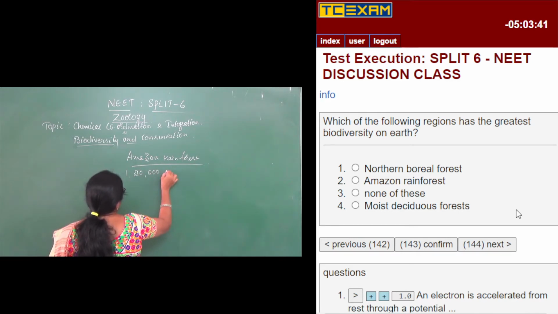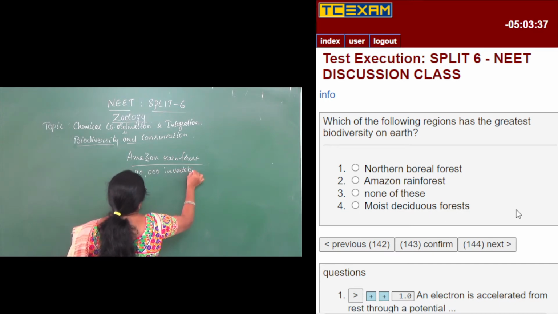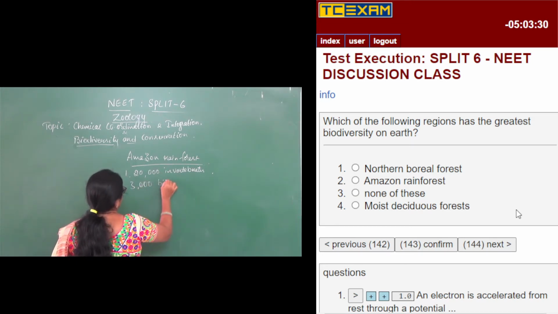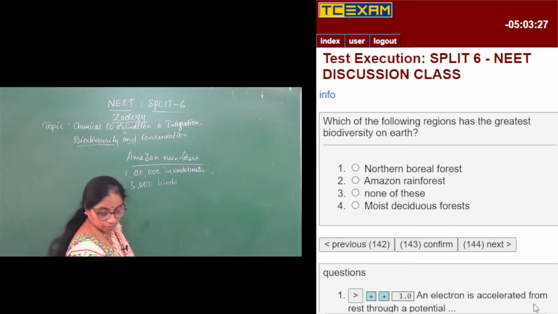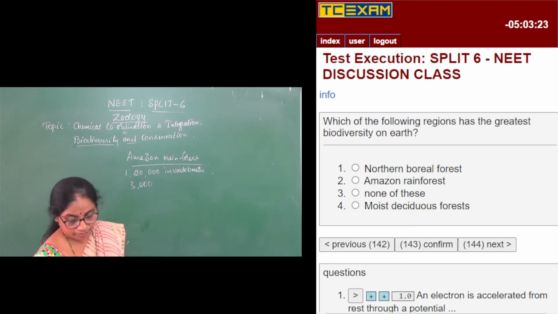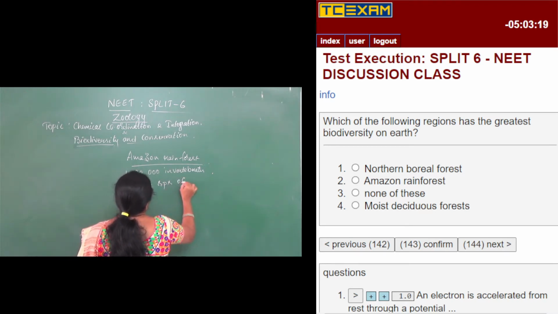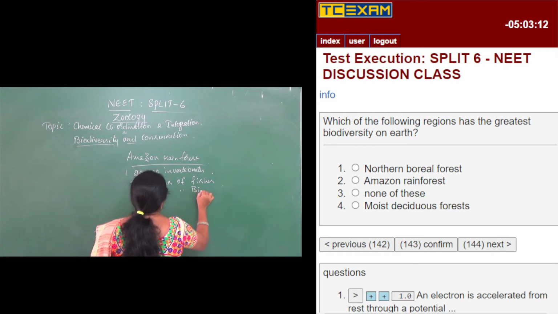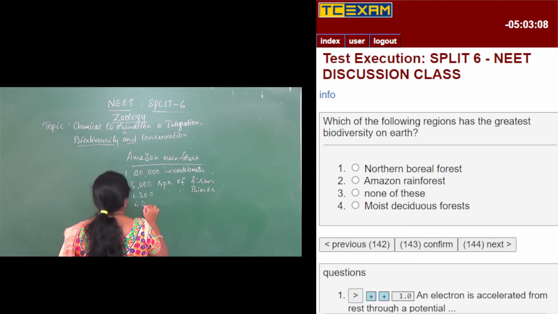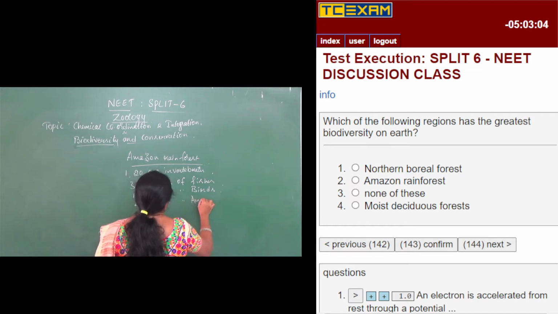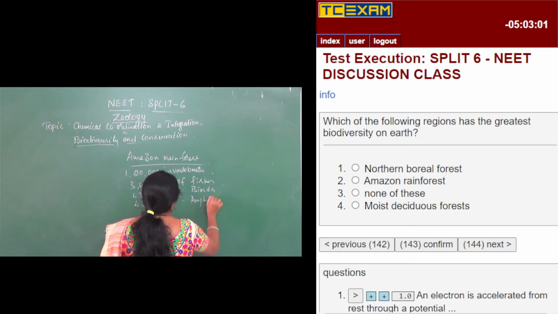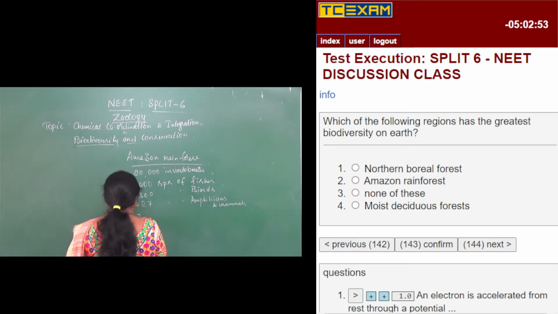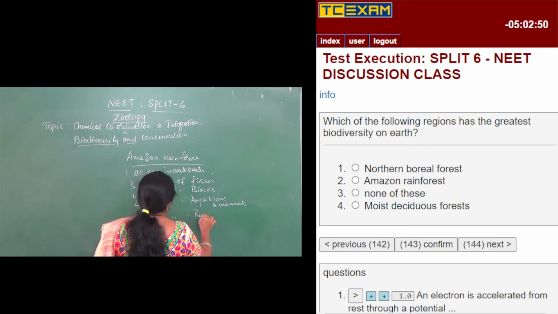Amazon rainforest has more than 1,20,000 invertebrate species, 3,000 species of fishes, 1,300 species of birds, 427 species of amphibians and mammals, and 378 species of reptiles.